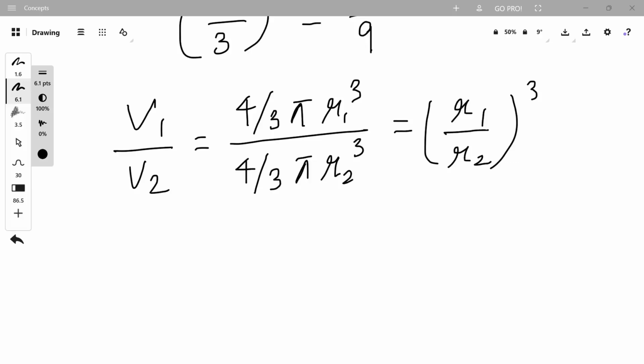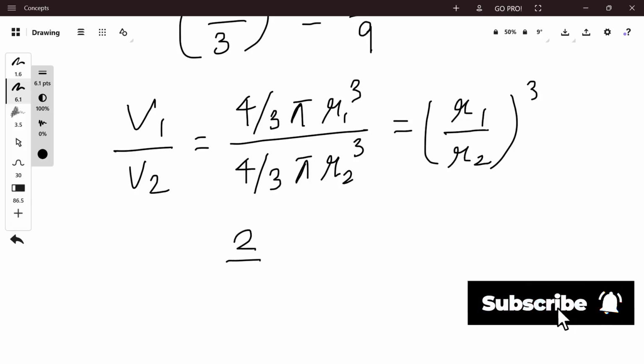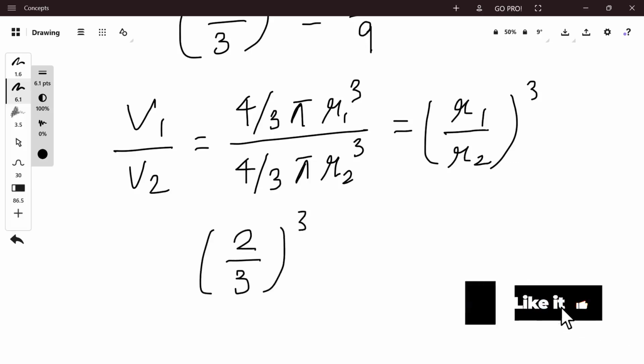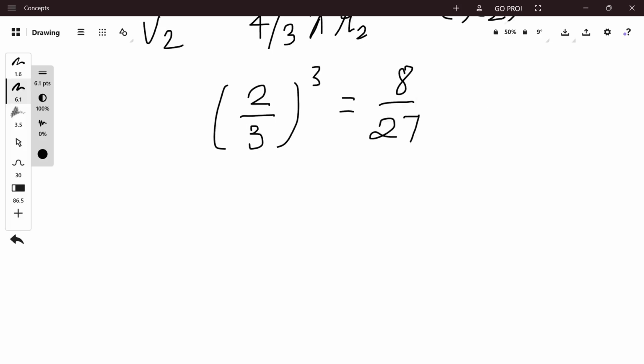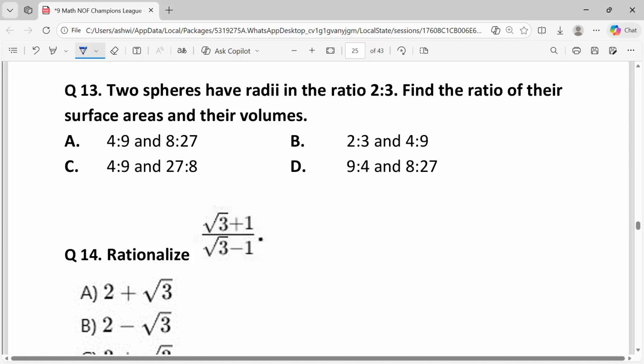Again, given r1 upon r2 is equal to 2 by 3, the ratio of the volumes will be (2 by 3) whole cubed, which is equal to 8 by 27. The ratio of their surface areas is 4:9 and the ratio of their volumes is 8:27. From the given options, the answer is A, 4:9 and 8:27.